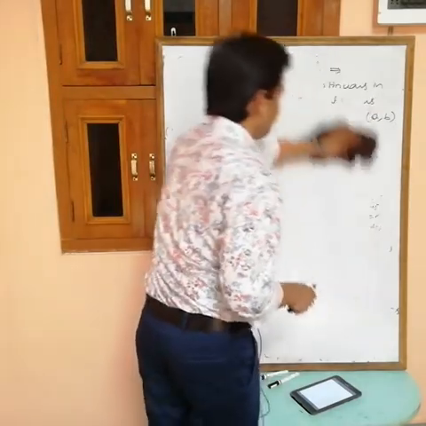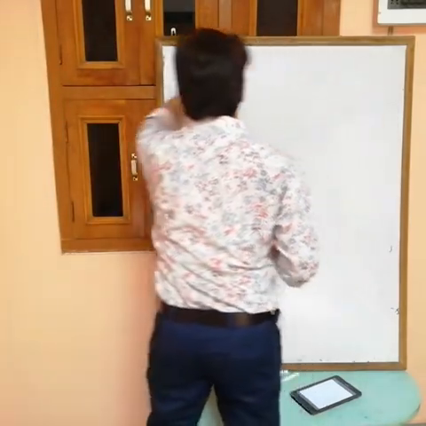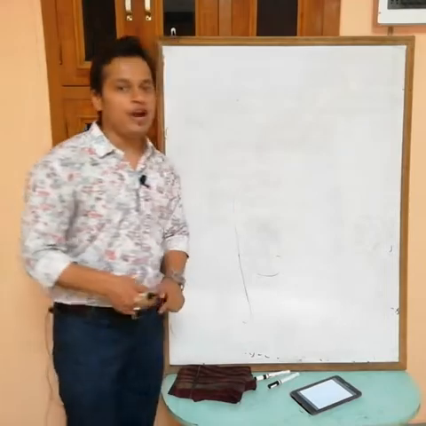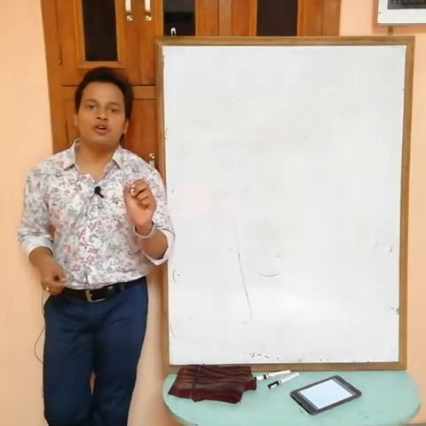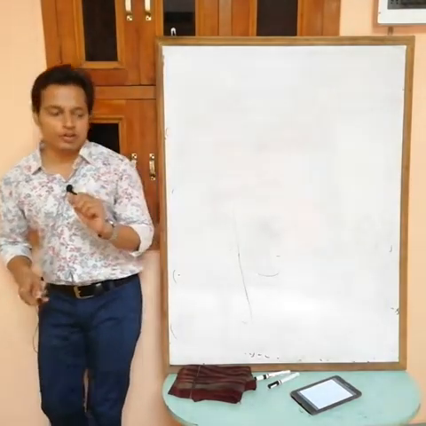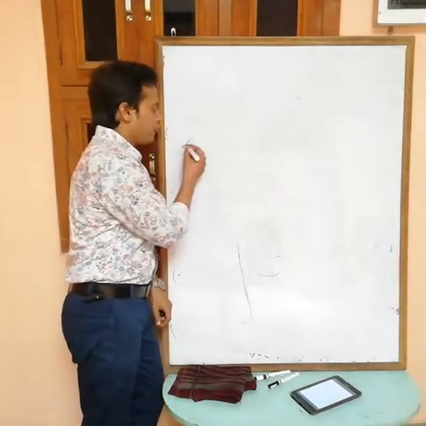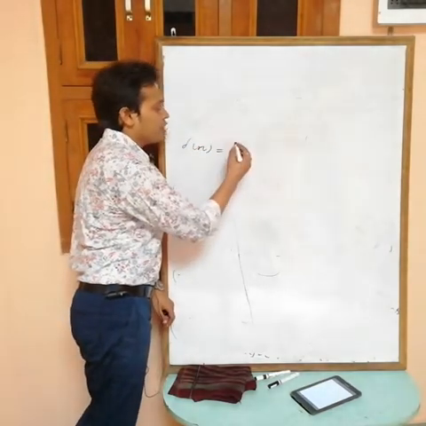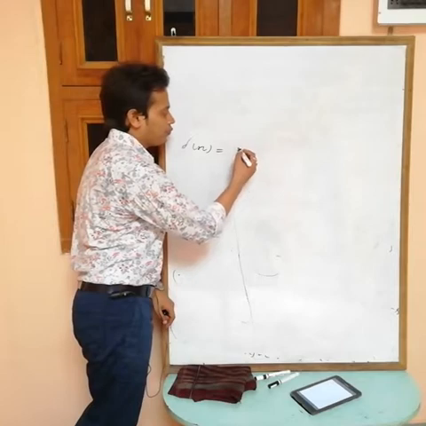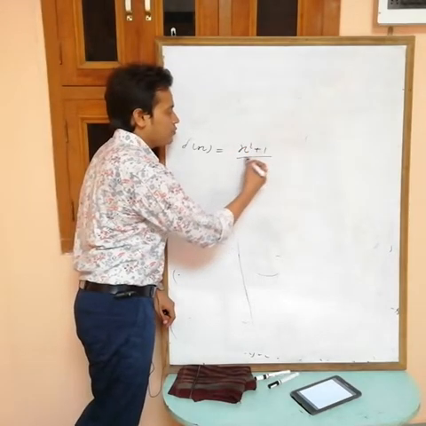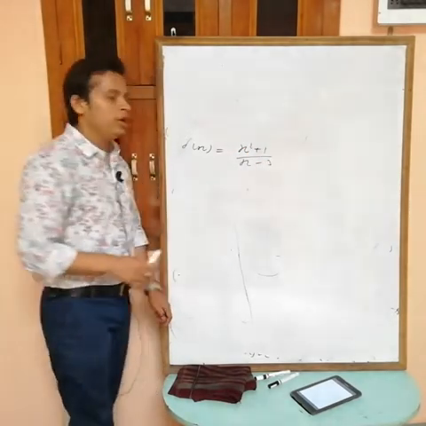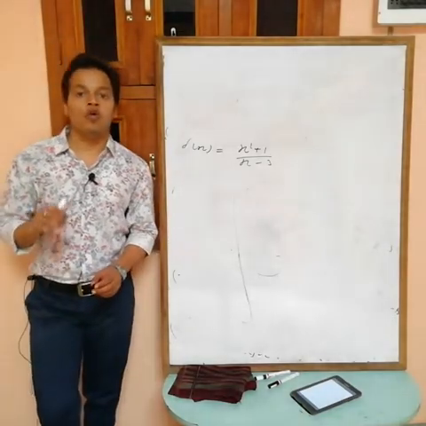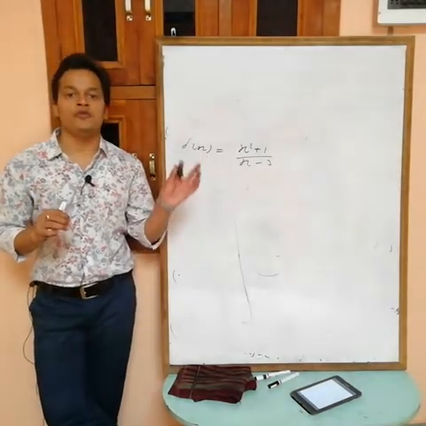Now suppose a question is given in this form: find all possible points of discontinuity for the given function. Suppose f(x) is equal to (x square plus 1) by (x minus 3), and he is saying find all points of discontinuity for this function.